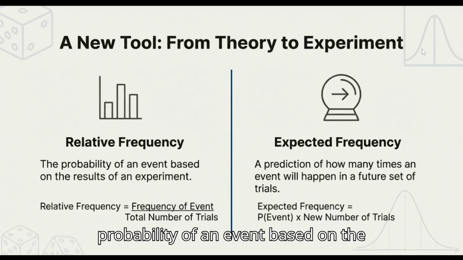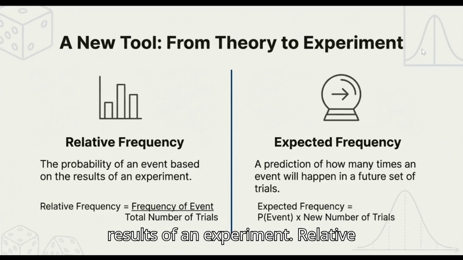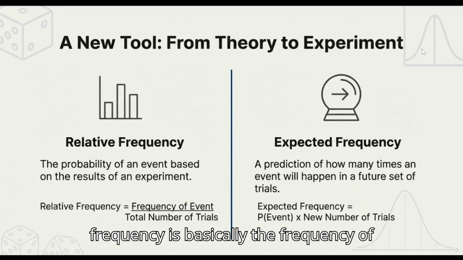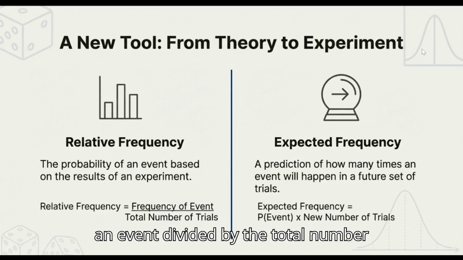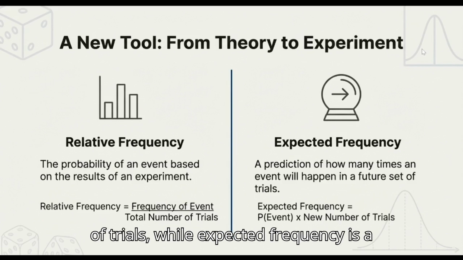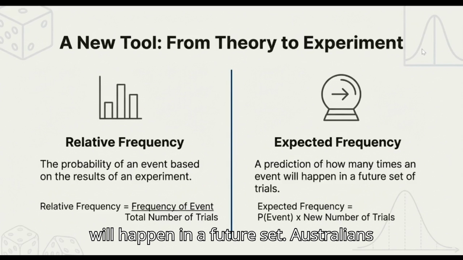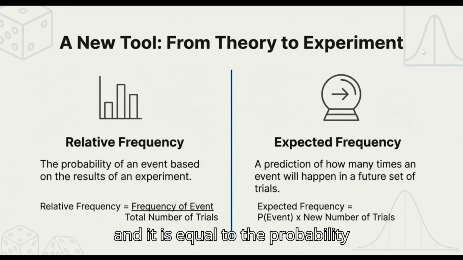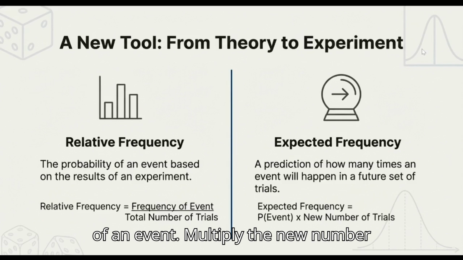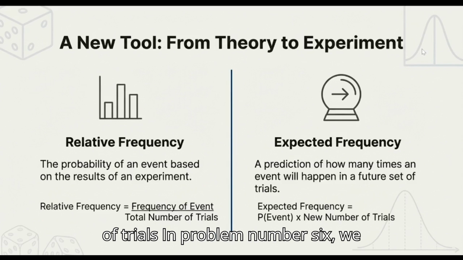Relative frequency. The probability of an event based on the results of an experiment. Relative frequency is basically the frequency of an event divided by the total number of trials, while expected frequency is a prediction of how many times an event will happen in a future set of trials. And it is equal to the probability of an event multiplied by the number of trials.